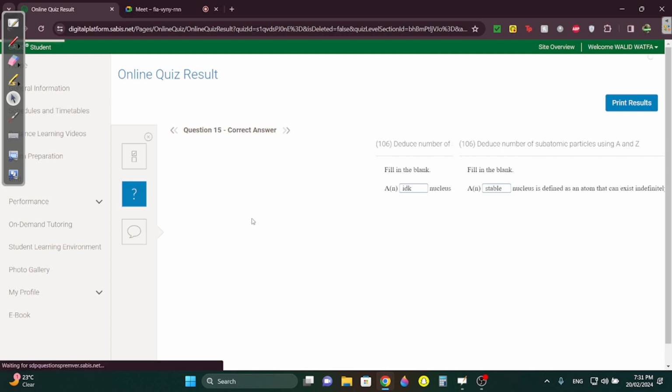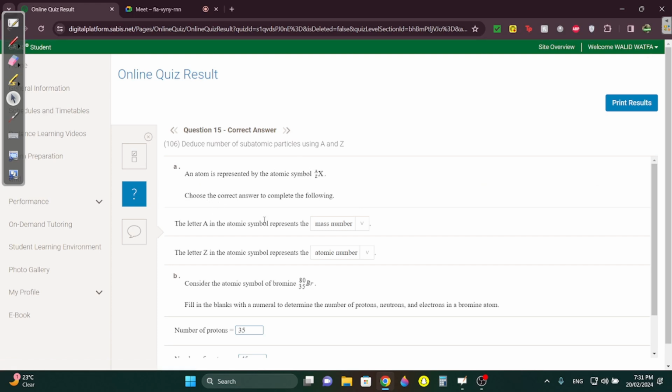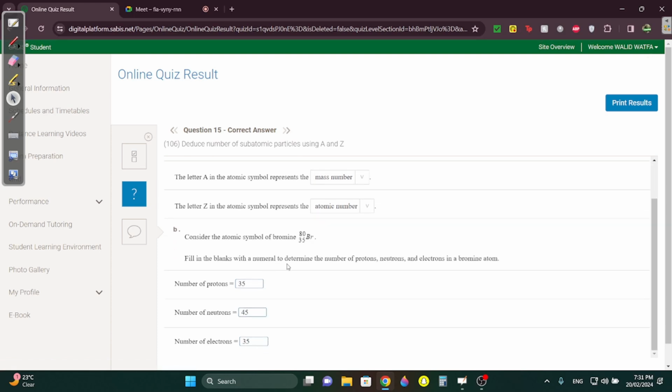Question 15. The letter A is the mass number, Z is the atomic number. This is easy. Protons is 35. Neutrons you do 80 minus 35. Electrons is always the same as protons.